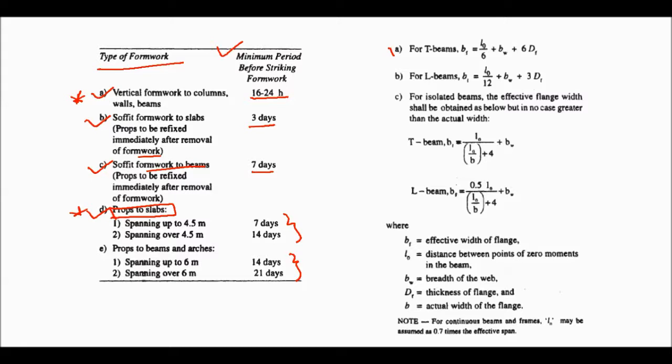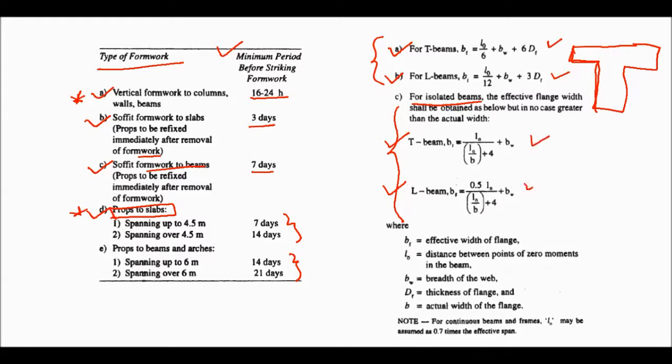Now this is effective flange width. They will ask numericals from here. They will give you L0 values, bw values, Df values, okay. So for T beam effective flange width, they ask you for effective flange width. This is for T beam, this is L beam, okay. And for isolated beams, these are continuous, okay. For isolated beams, again there are different formulas, T beam and L beam, okay. So these 4 formulas are very important.